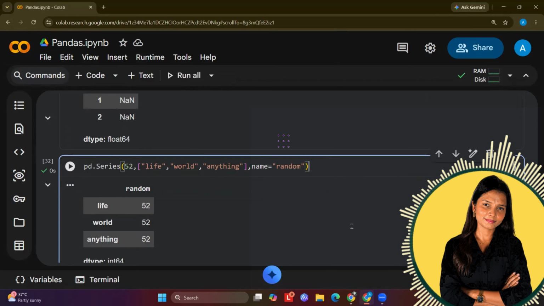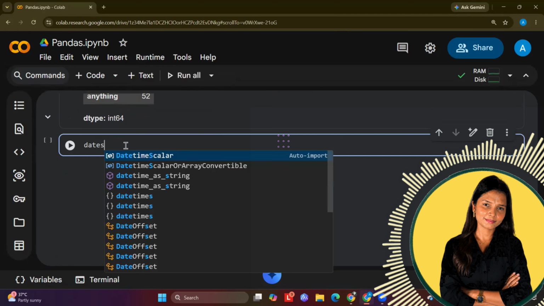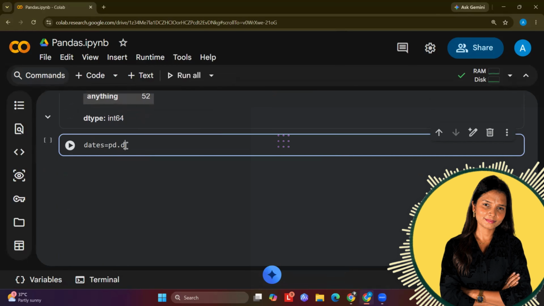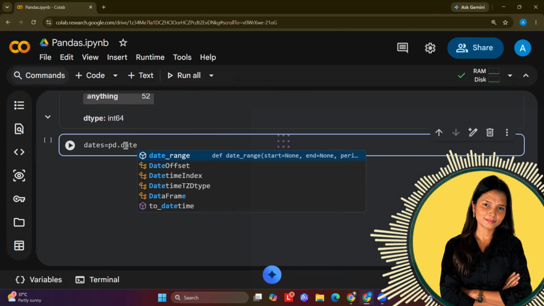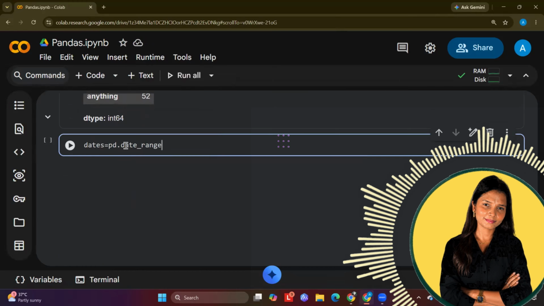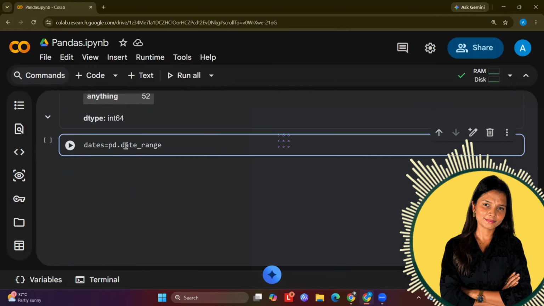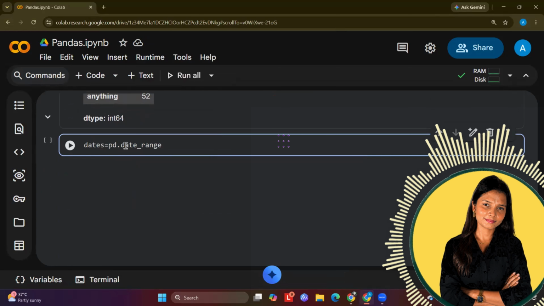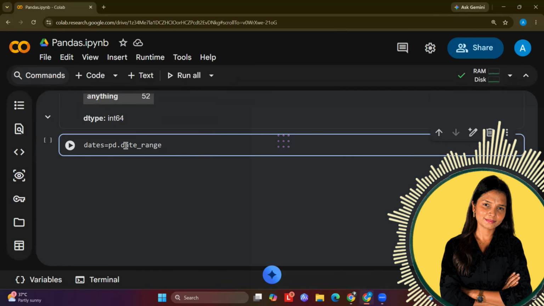You can work with date time as well within Pandas. For working with date time, this is very important, which is why we are going to discuss it now. You just have to write pd.date_range. There are different date functions, date offset, DatetimeIndex. I'm using date_range for now. Let's say I want to create time series data using this function, and I want to return a DatetimeIndex where I will have one date time per hour, for the next continuous 12 hours, let's say.